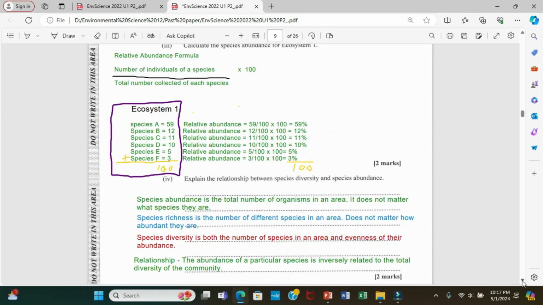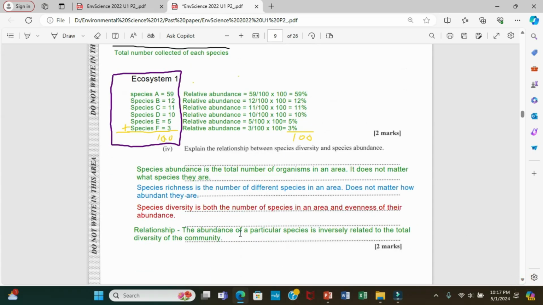It says the abundance of a particular species is inversely related to the total diversity of the community. Now, in other words, guys, if the organisms in a community are even in number to each other, it's more diverse than an environment that is not even. I did explain evenness to you.